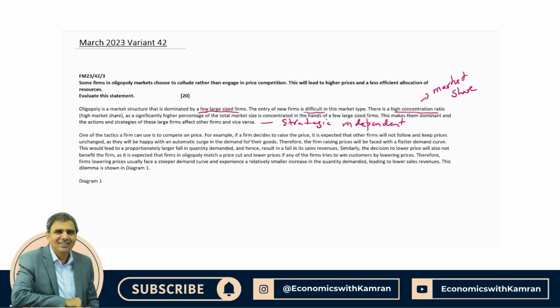For example, if one of these 3 big car manufacturers, Honda, Toyota or Suzuki, introduces a hybrid model or an electric vehicle in the market, it will have an impact on others and vice versa. So firms in oligopoly markets are strategically interdependent. Sorry, I should have written strategic interdependence.